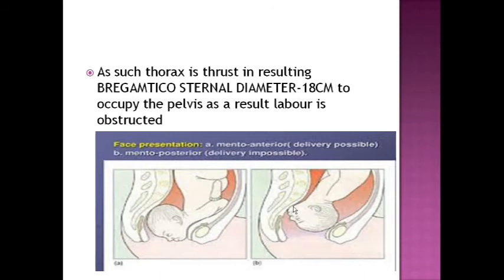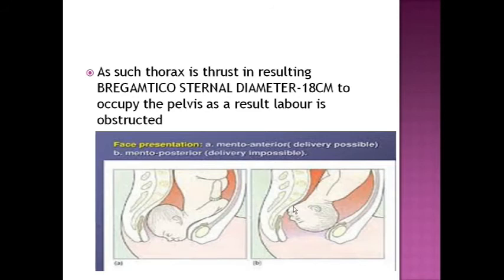We will monitor the patient with partograph. We see for the descent of the head, contractions, and you will see there is no descent of head. There is no dilatation. Even dilatation will not occur because there is no proper pressure from the membrane and the fetal head. There is no proper fetal head covering the cervix, so there is no dilatation.